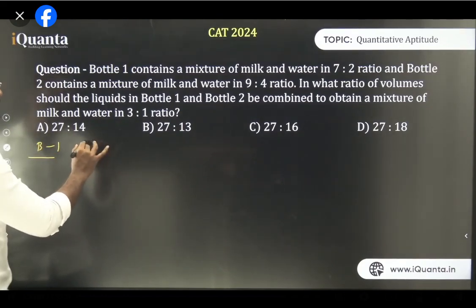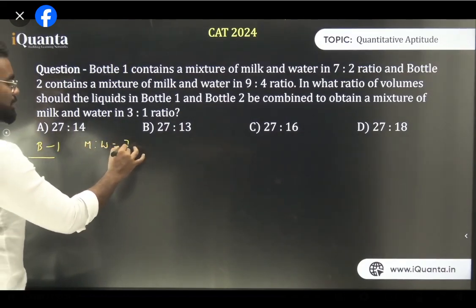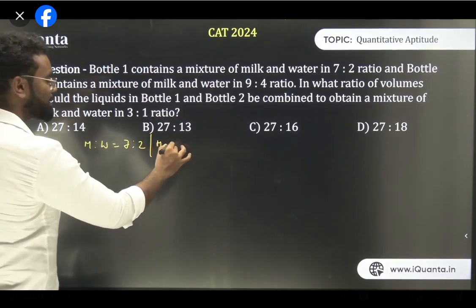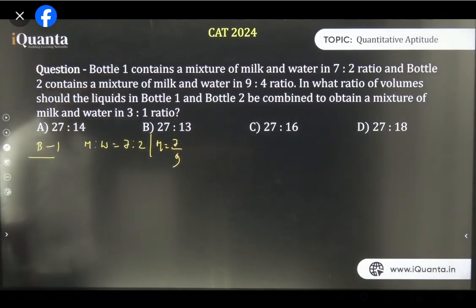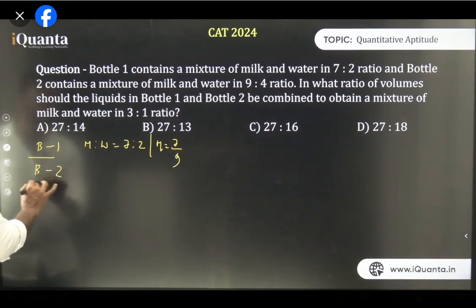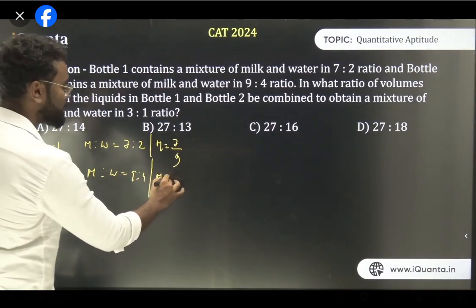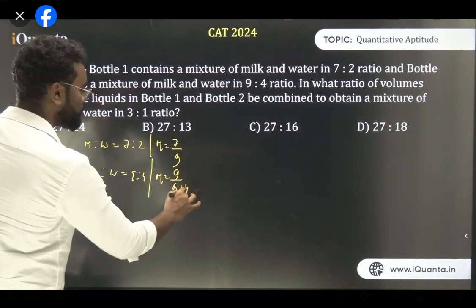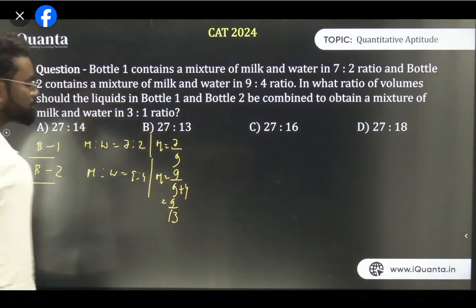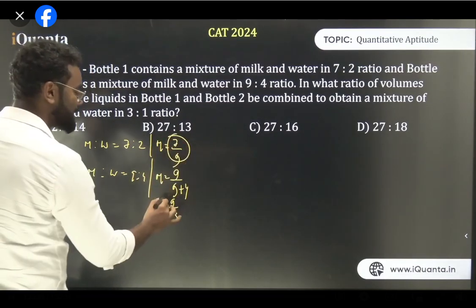In bottle 1, the ratio of milk to water is 7:2. So what is the proportion of milk? That is 7/9, that is 7 upon 7 plus 2. In the second bottle, the ratio of milk to water is 9:4. So the proportion of milk is nothing but 9 upon 9 plus 4, which is 9 by 13. Am I clear? So it is 7 by 9 and it is 9 by 13.